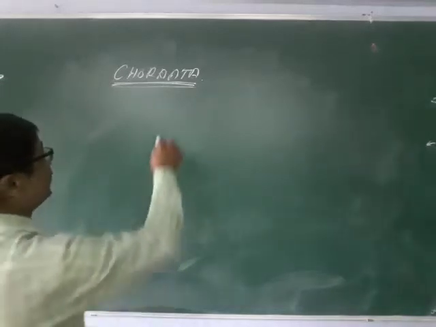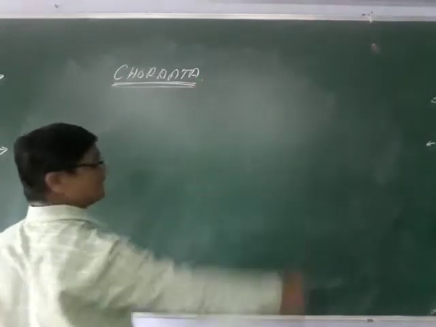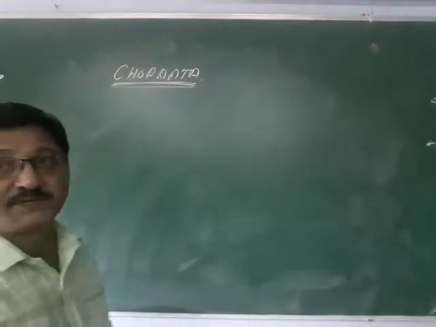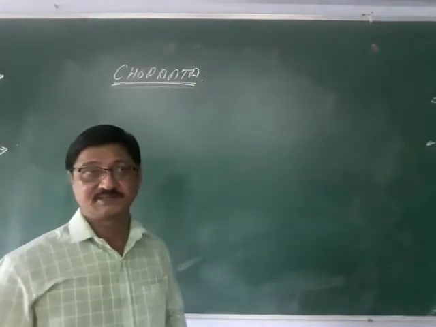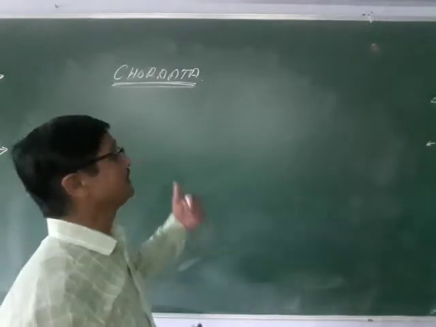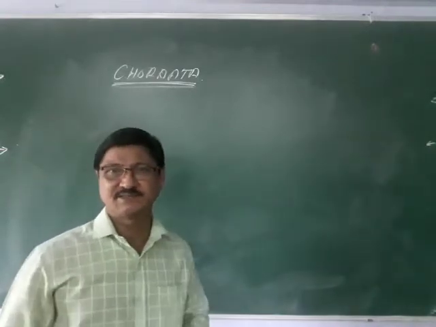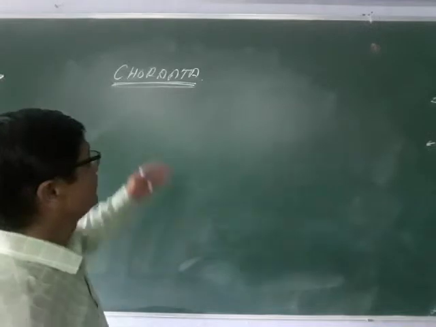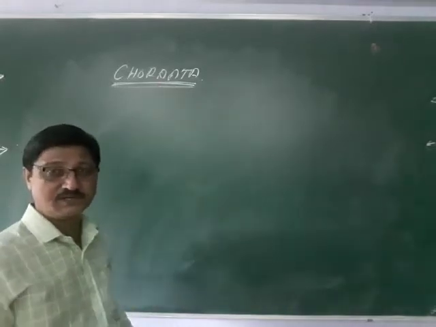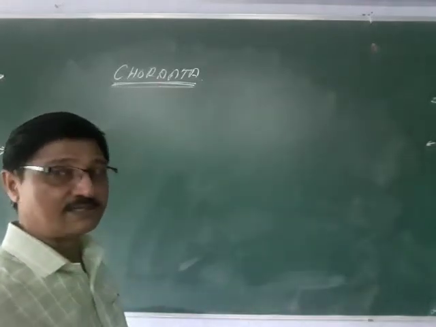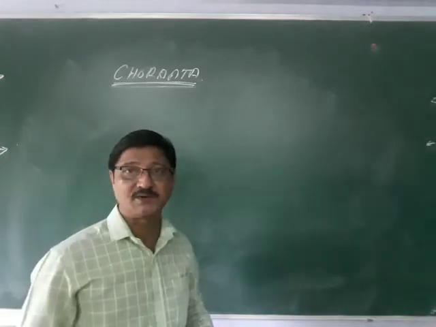So let us go to the chordata. What is the chordata? We have already studied that chorda means the presence of a solid structure or string throughout the body, and so that is called the chordata. And we can differentiate the non-chordata by the absence of notochord, nerve cord and the gill clefts, or in other terms, the presence of notochord, nerve cord and the gill clefts.